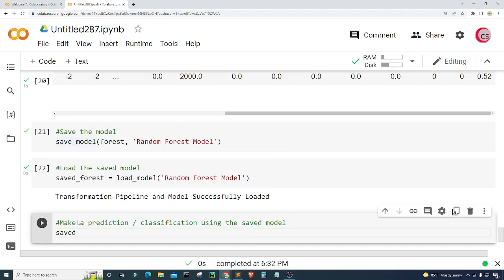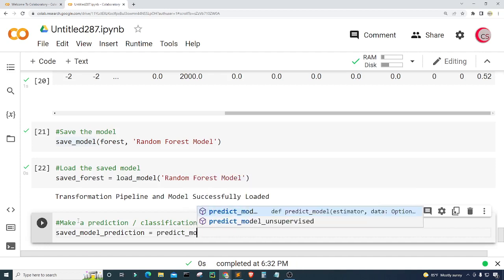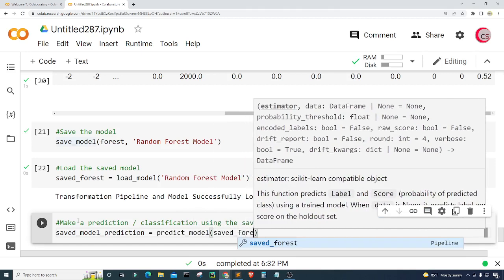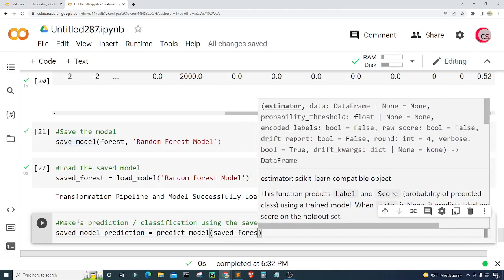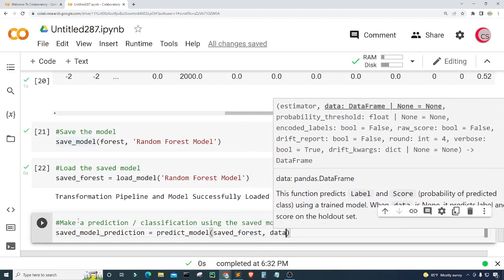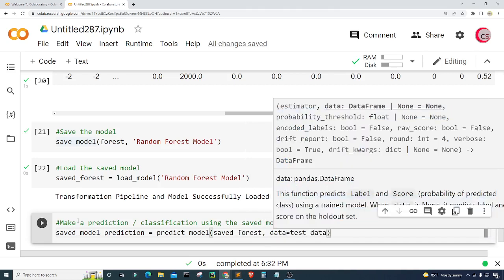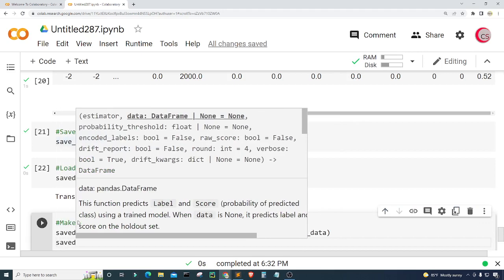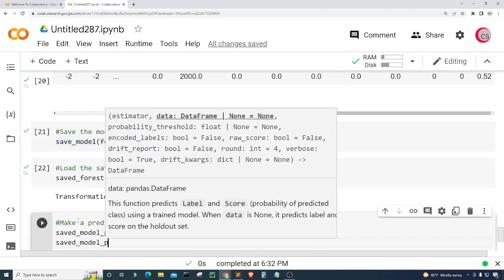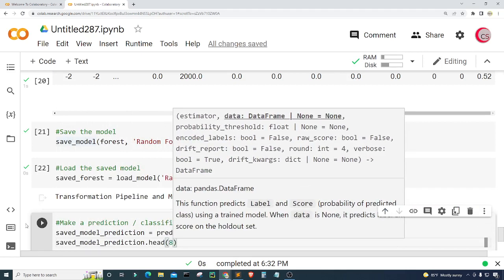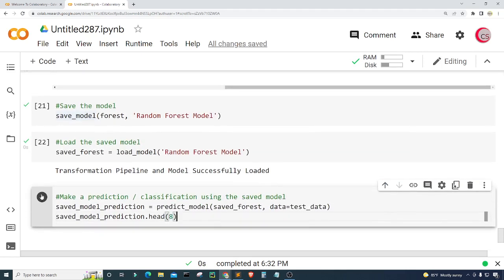I'm going to create a variable called saved_model_prediction and set it equal to predict_model. We're going to put in saved_forest, and then the data will be the test data that we used before. I'm going to type saved_model_prediction.head, and I only want to see the first 8 rows of data. Let's go ahead and run this.